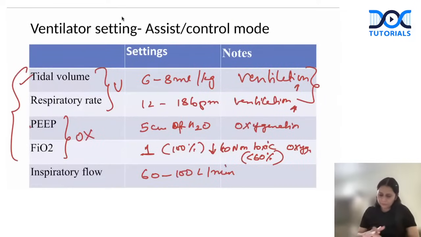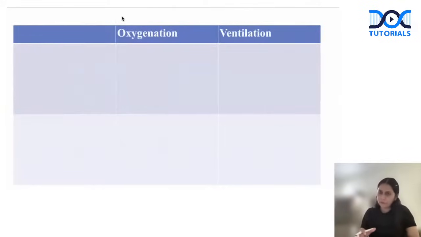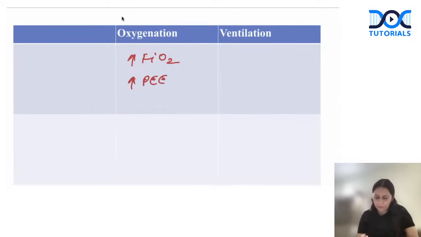Okay. So remember the ventilatory settings: what are the things we do to improve oxygenation, and what are the things we do to improve ventilation of the patient. For oxygenation, we have to increase FiO2 and we have to increase the PEEP. For ventilation, we have to increase the tidal volume and we have to increase the respiratory rate.